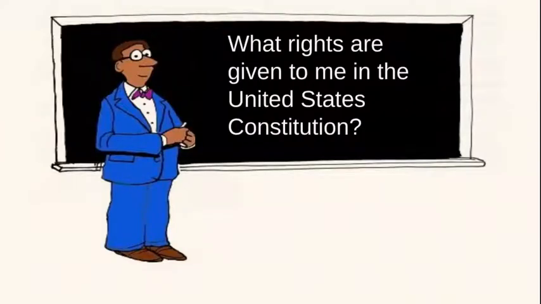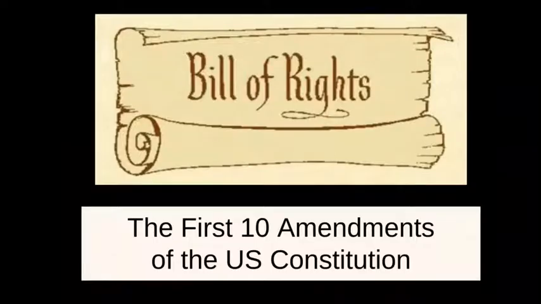As a political scientist, you are going to discover today what rights are given to you in the United States Constitution. We're going to watch a video that's going to explain to you the Bill of Rights. These are the first 10 amendments of the U.S. Constitution. Watch carefully. You will have 5 questions that follow.